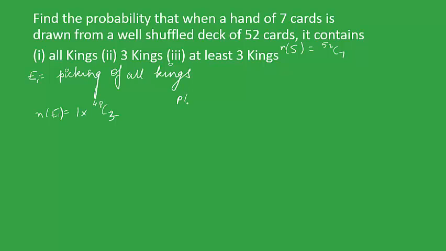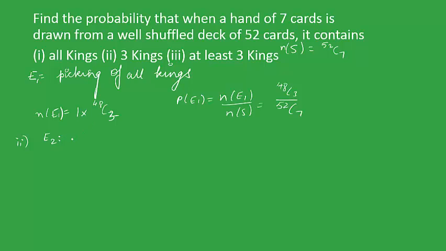So the probability of event 1 will be favorable outcomes upon total number of outcomes, so the answer will be 48C3 upon 52C7.